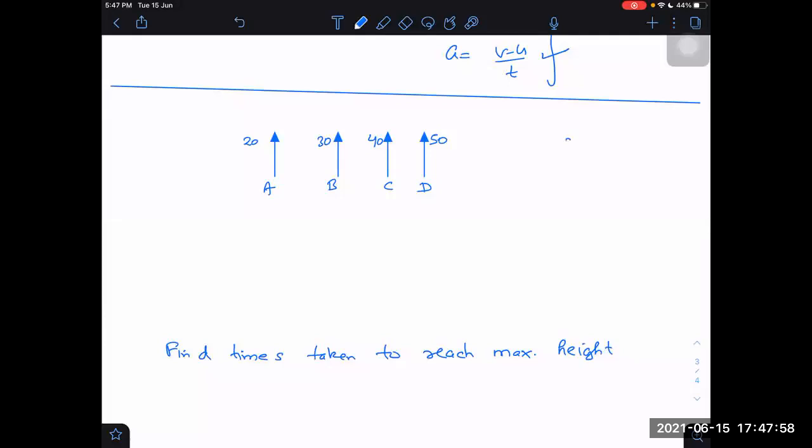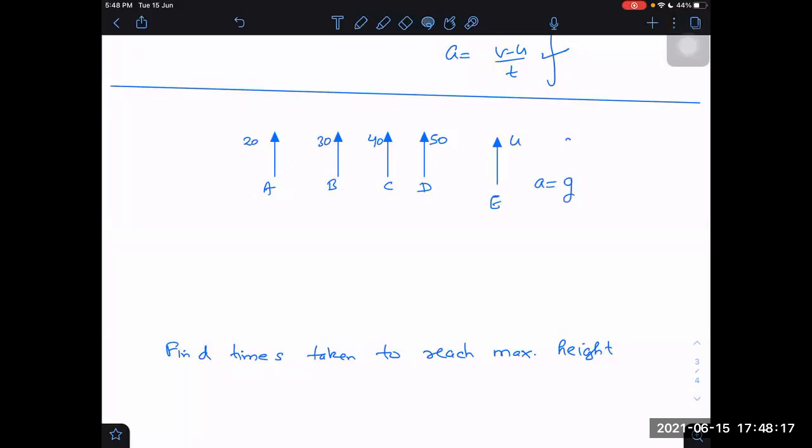To become 0, it will take 2 seconds. Every second it is decreased by 10, so to become 0, it will take 3 seconds. Then you tell me in this case now, if I give you velocity, not 50 but u velocity, and acceleration, I don't give you 10, but I give you g, what would be the answer?